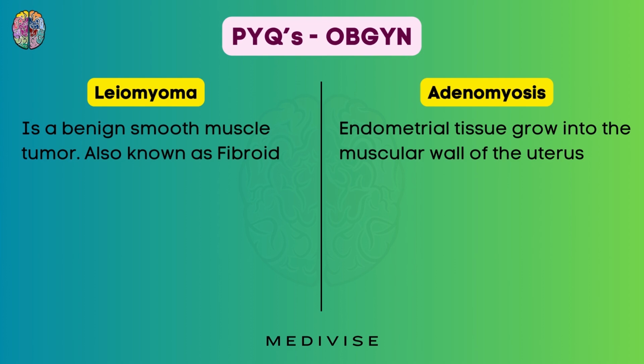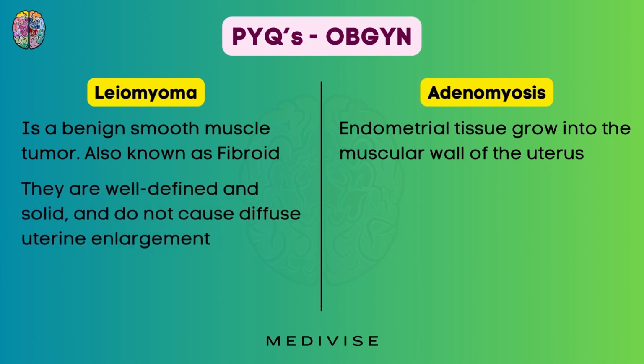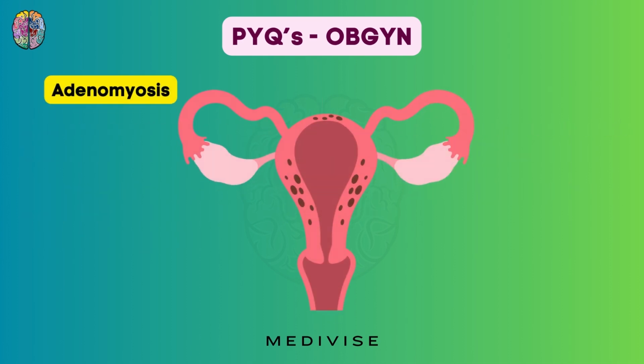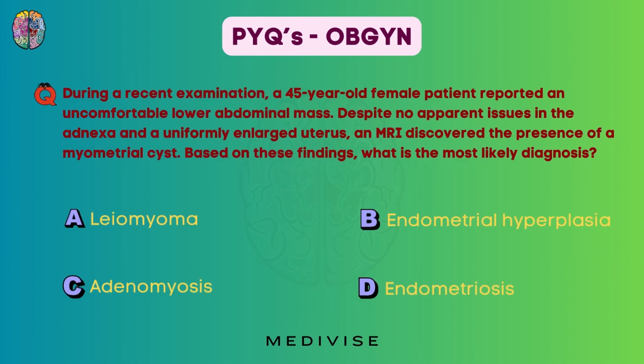But in leiomyoma, there is a well defined and solid mass, and very importantly, it does not cause diffuse uterine enlargement. The enlargement happens at one particular place. But in adenomyosis, this causes uniformly enlarged uterus. And this is exactly what was given in our question. So, for example, here you can see that whenever the endometrial tissue goes inside the myometrium, it causes a uniformly enlarged uterus, which leads to adenomyosis. So coming back to our question, our correct option is option C.